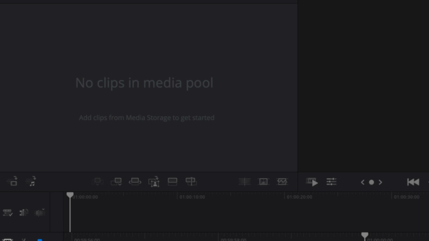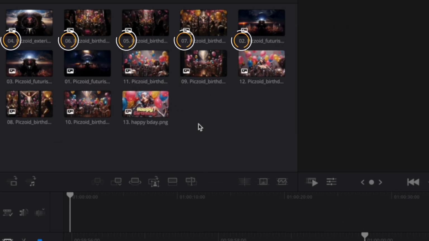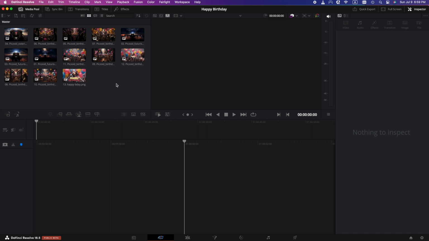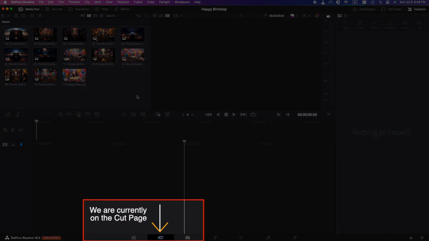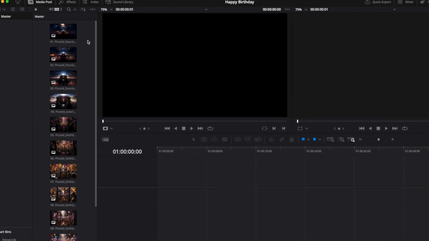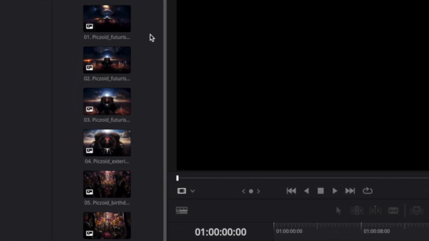Even though we numbered them, we put them in order from most zoomed out to most zoomed in. They're not in order here: 4, 6, 5, 7. You look across the top and you can see that they're not in order. So in order to look at these in order, we're going to leave the cut page where we are currently, and we're going to go to the edit page. So let's click on that down at the bottom. And now in this view, we can see that our images are indeed in the order that we numbered them.